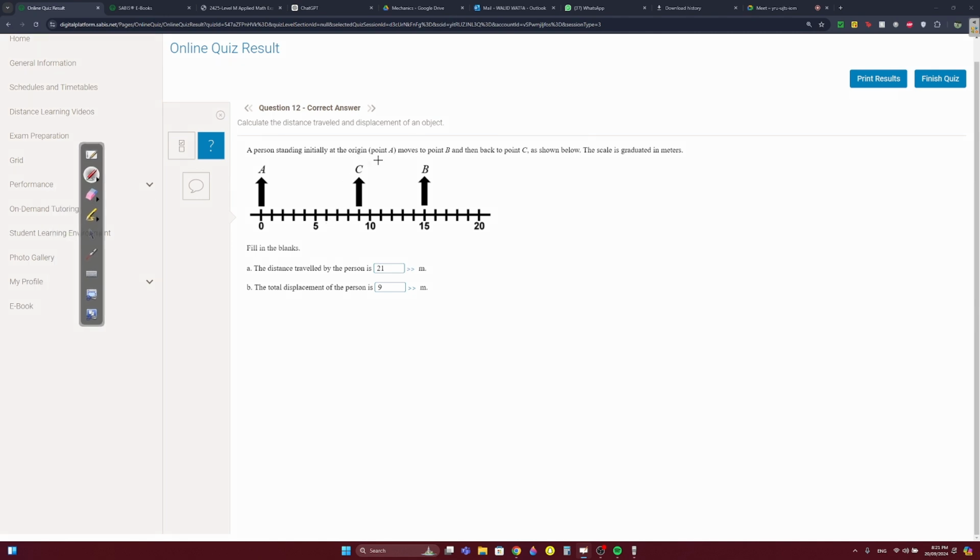Here, a person standing initially at point A moves to point B and then back to point C. So we went from A to B and then to C. Okay, what's the distance? From A to B, it's 15. And then from B to here it's 9, right? From B to C, that's 6. So 15 plus 6, 21. So the total distance is 21, but the displacement would be from 0 to 9, which is 9.